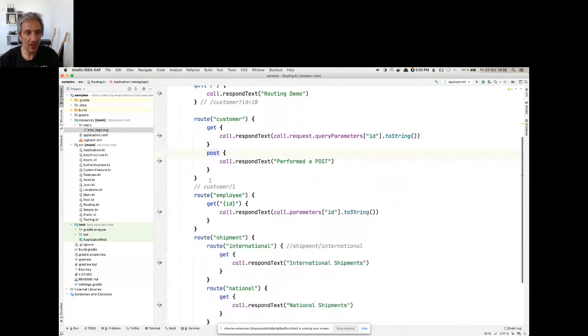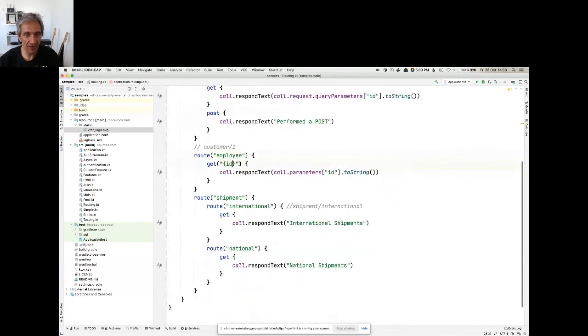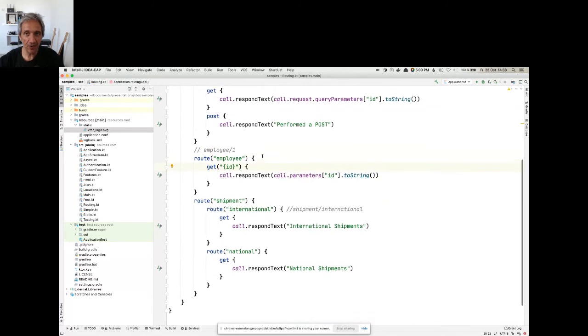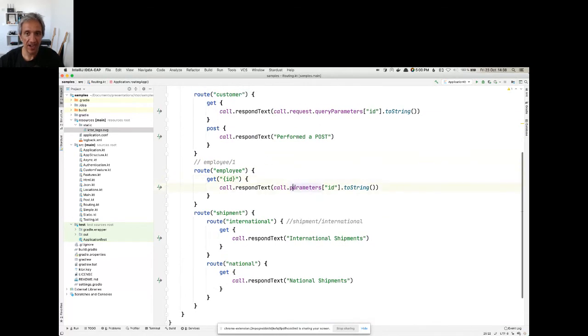I can also have routes, obviously, with route parameters. So in this case, I have employee. This would be employee. That's the thing about comments, right? When we update the code, we forget to update the comments, and then the comments become irrelevant to the code. And then nobody understands anything. But anyway, here we have a route employee, and then we have the ID, which means that I have access to that route parameter. How do I have access to that route parameter? I access it through parameters ID to string.